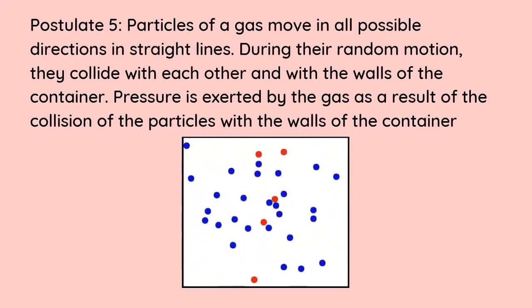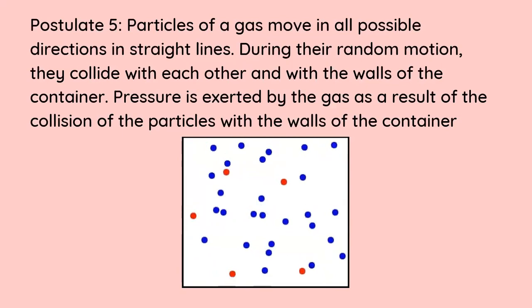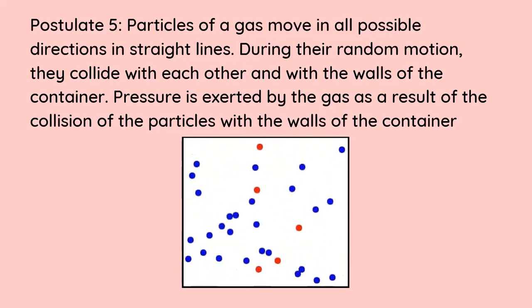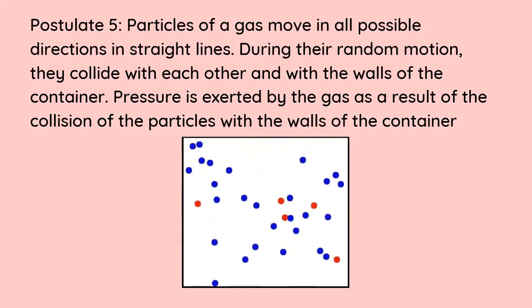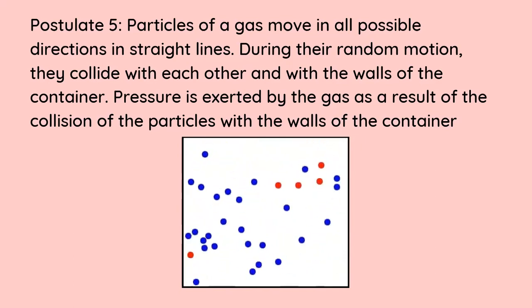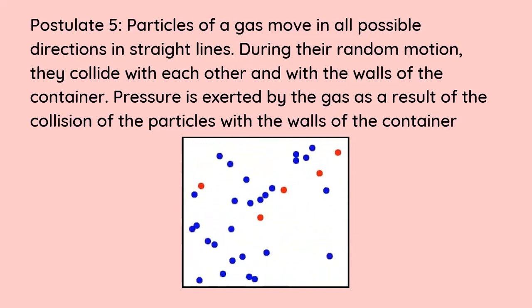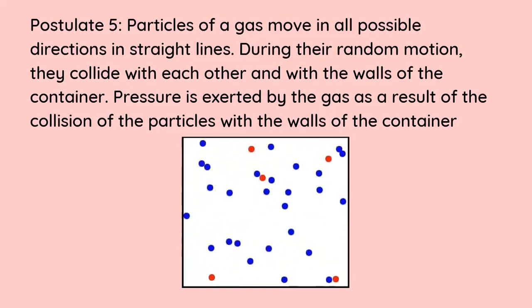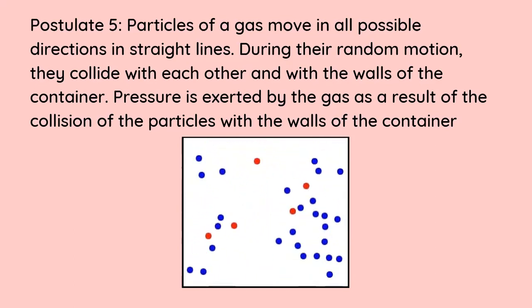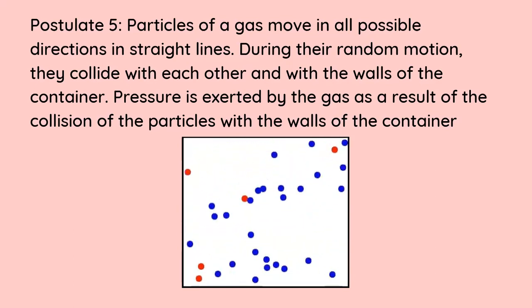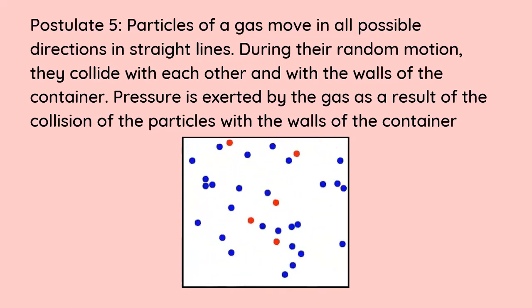Next one: particles of a gas move in all possible directions in a straight line. During the random motion, they collide with each other and with the walls of the container. Pressure is exerted by the gas as a result of the collision of the particles with the walls of the container. Now, I don't know if you remember this, but there's something called the Tyndall effect that's observed.